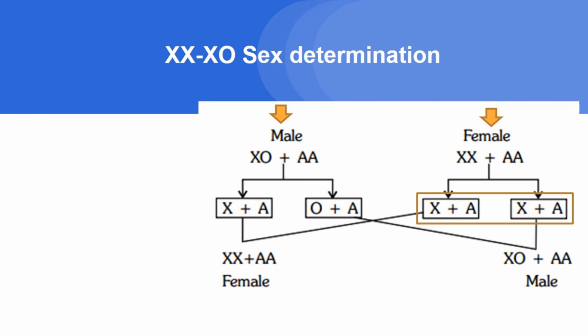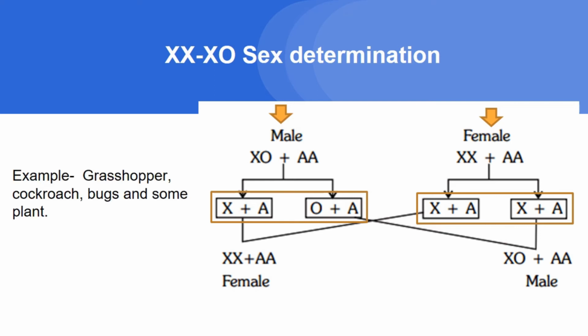But males are heterogametic, producing two types of sperms. That is, half of the sperms contain the single X chromosome and half receive no sex chromosome. This type of sex determination is found in grasshoppers, cockroaches, and bugs.